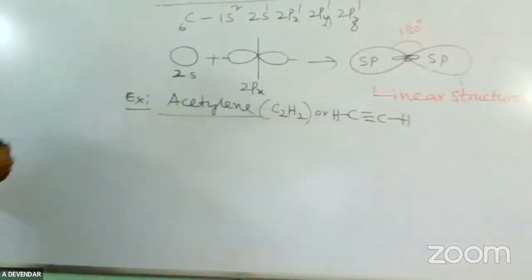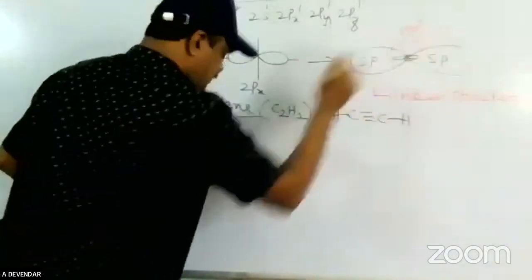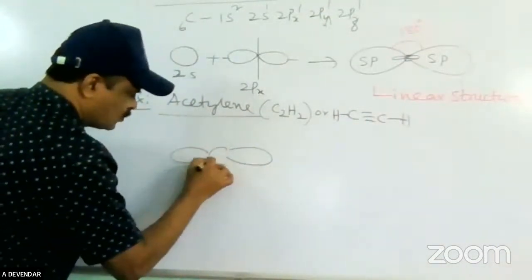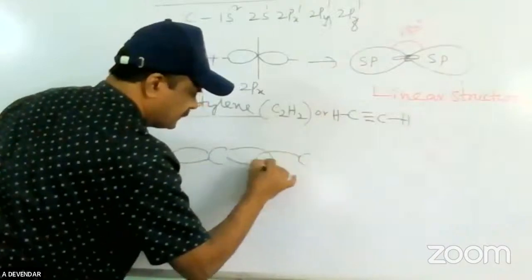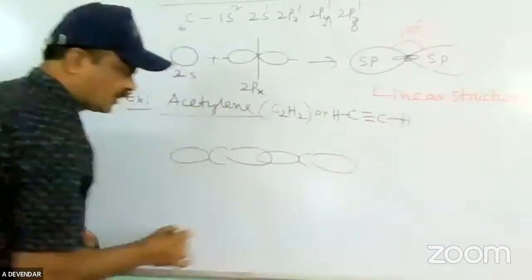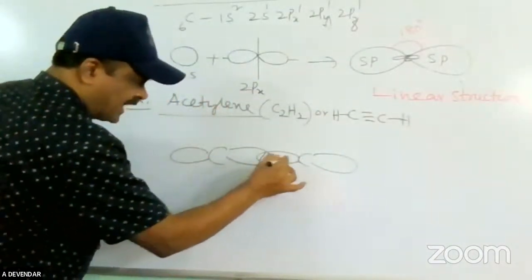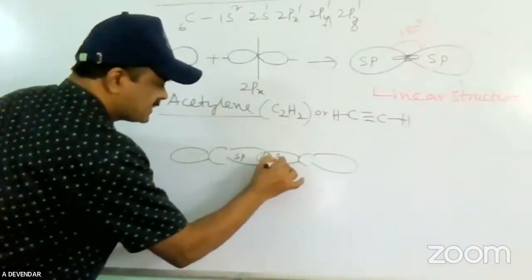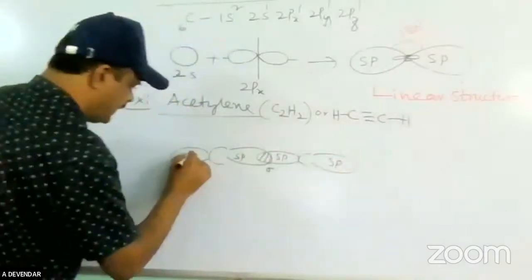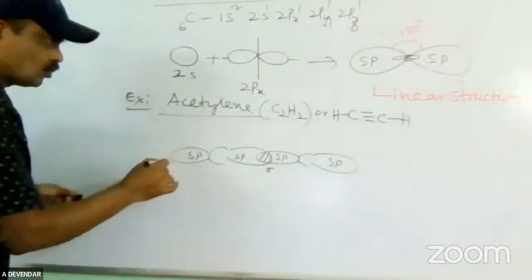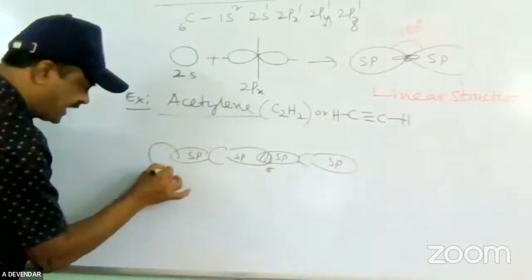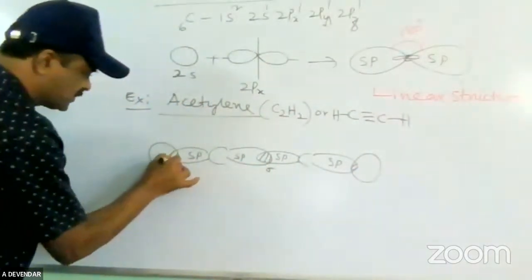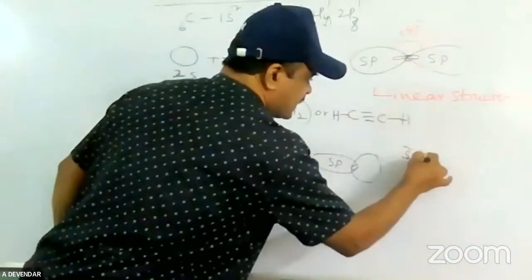See, each carbon has 2 sp orbitals. Here the overlapping takes place and a sigma bond is present. This is sp, sp, sp, sp, and 2 hydrogen atoms are present, overlapping with the carbons. Means in total we get 3 sigma bonds.